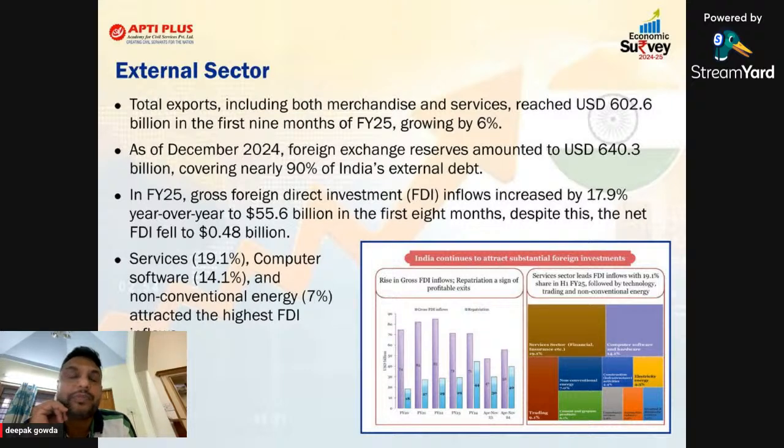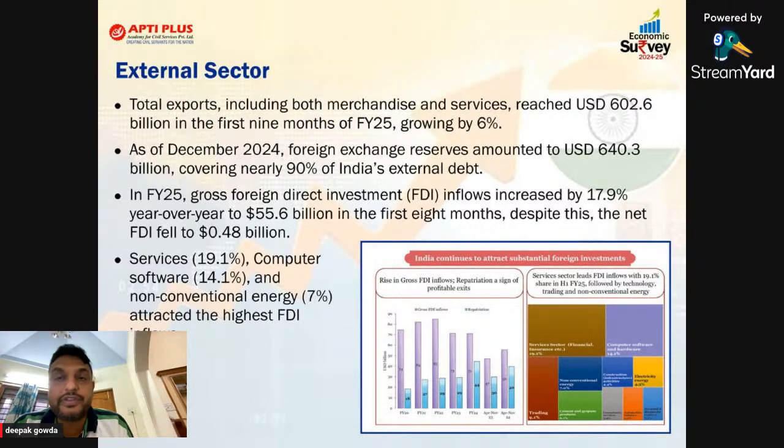And not only that, India is having a forex reserve of $640 billion as of December, covering nearly 90% of India's external debt. So if India's external debt is 100%, we have almost 90% to cover. Even if someone asks tomorrow, give back our loan, they don't ask like that in the economy. It won't work like that. But still, if they ask, we have 90% forex reserve which can cover the external debt.